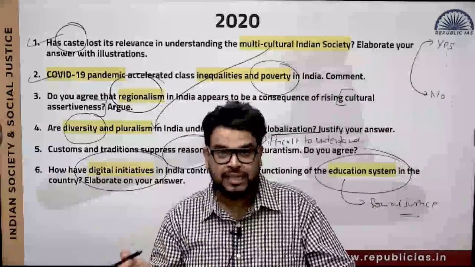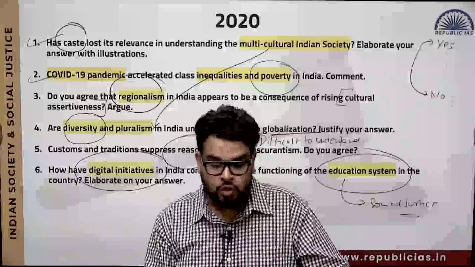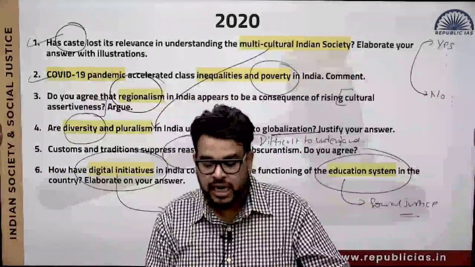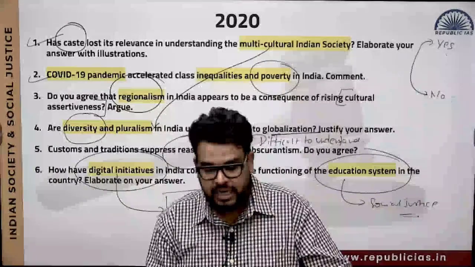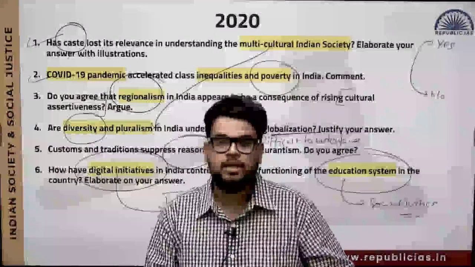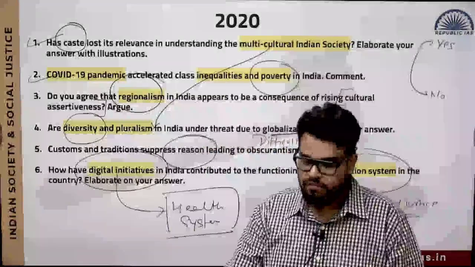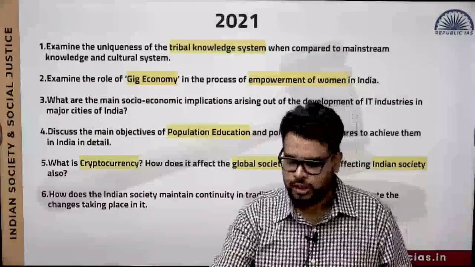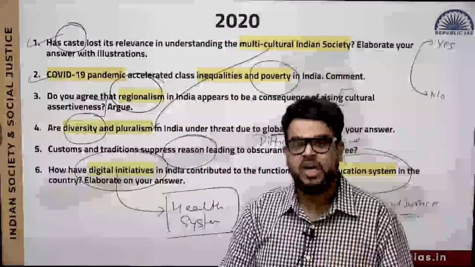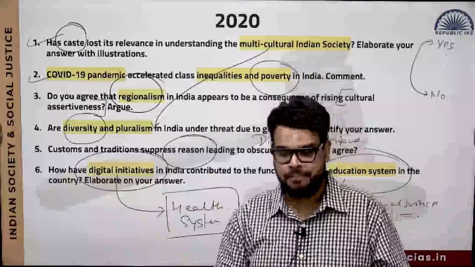And when you know that this particular question has come, you should also be in a position to understand what the digital initiatives are with respect to the health system in India. Is it okay? So this is how it is going to give you an edge over other people, because using the previous year question, you're also trying to predict what kind of questions can come.